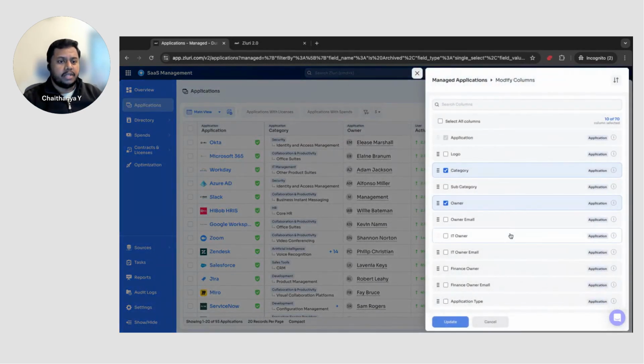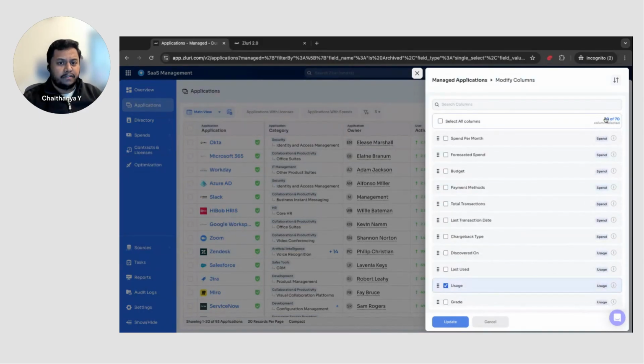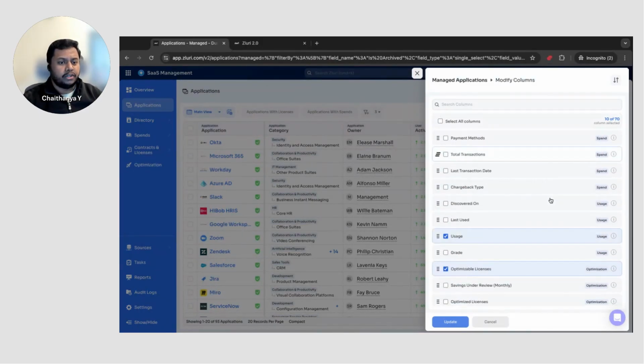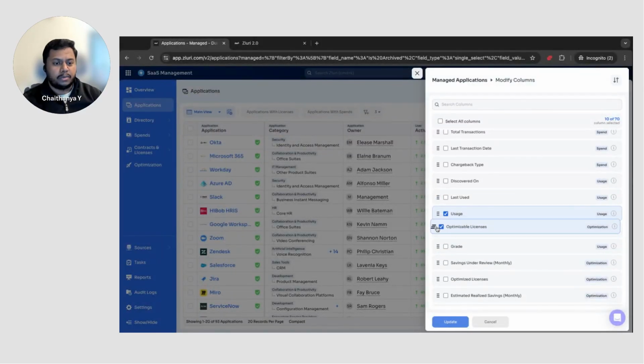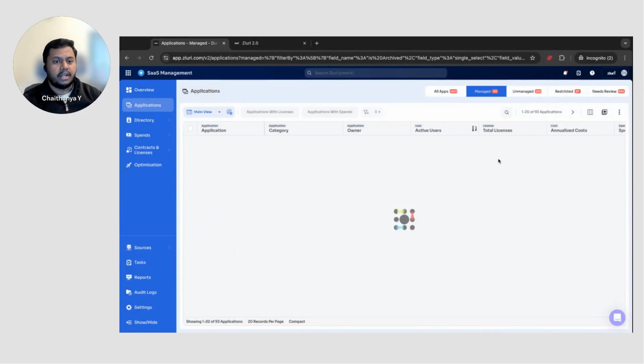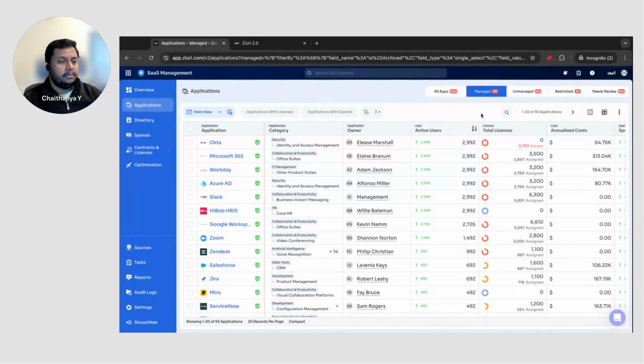One important thing is the columns that I was talking about as well, right? There are 70 different columns right now only on the application page. I can choose what columns, and in what order they should be coming up. I can drag and drop some of these things and update these columns so that I'm able to see all this information immediately.